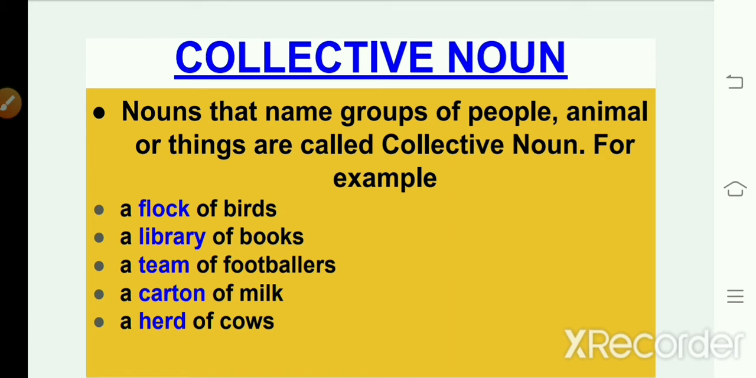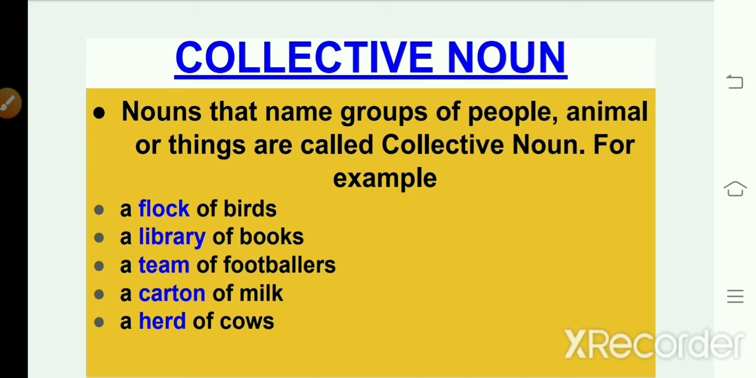Okay. Next, for books you'll use the collective noun library. By the word library also we know that it is a place where you'll find lots and lots of books. Okay, so for books you'll use the collective noun library. For footballers, for players, you'll use the collective noun team. Like we used to ask which team has won the match or in which team you are. So team is used mainly for players, footballers.